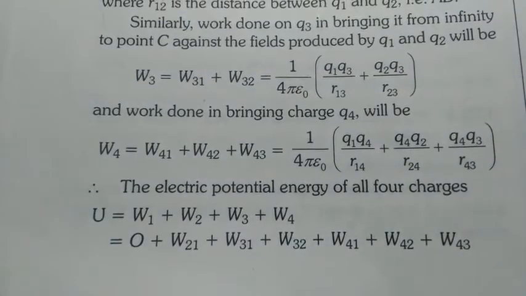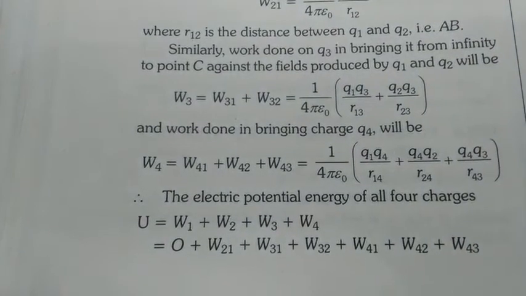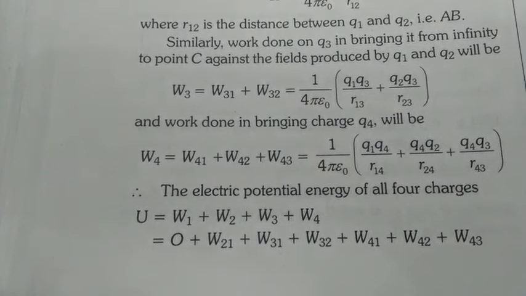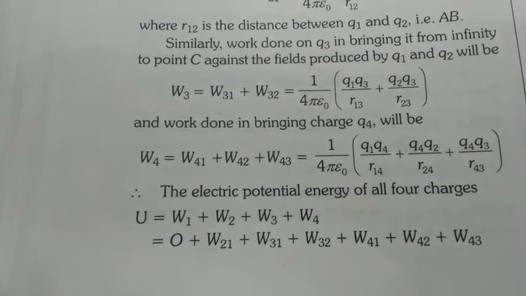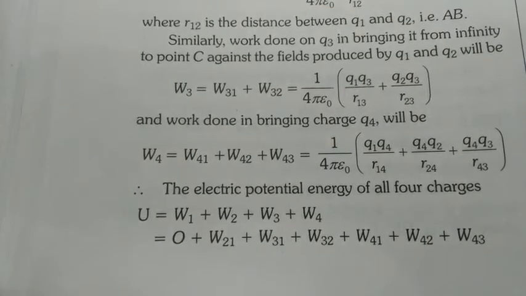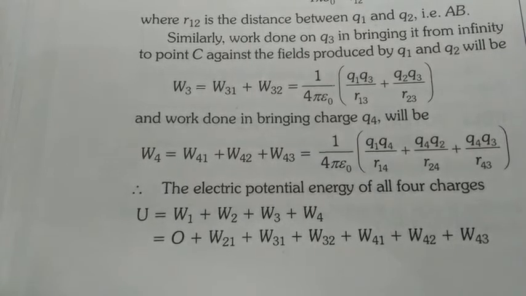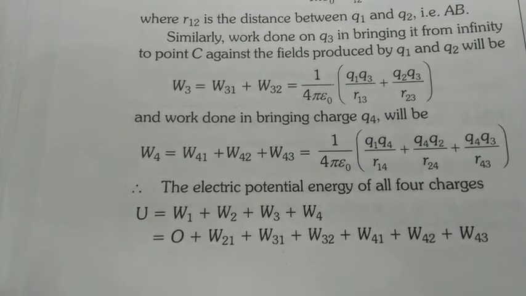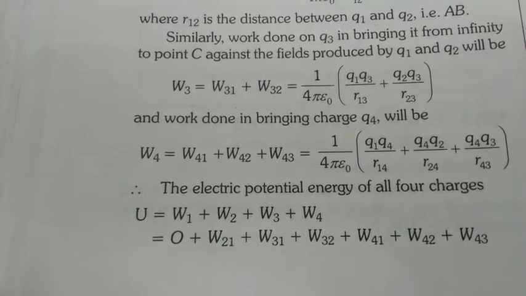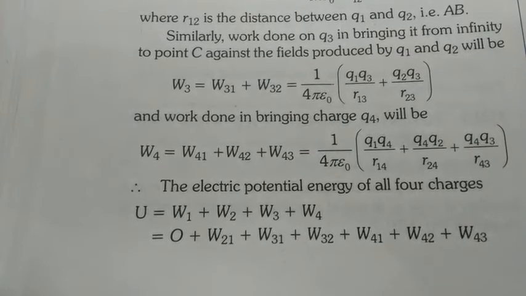Now what will be the electric potential energy of all 4 charges? That will be equal to the total work done, that is W1 plus W2 plus W3 plus W4. To bring charge 1 into the space, we don't have to do any work because at that time no other charge was present. So W1 equals 0, then W2 equals W21, W3 equals W31 plus W32, and W4 equals W41 plus W42 plus W43.